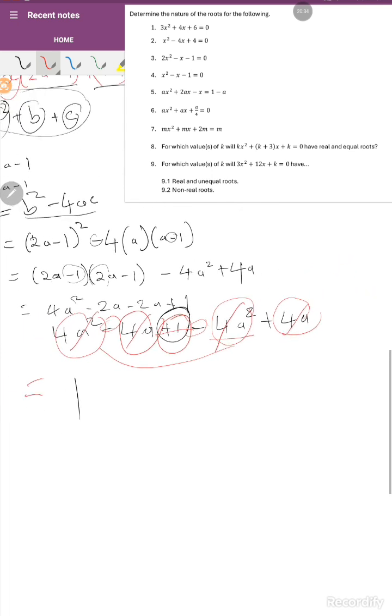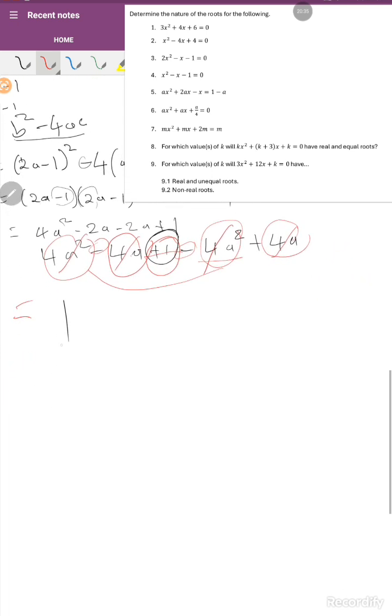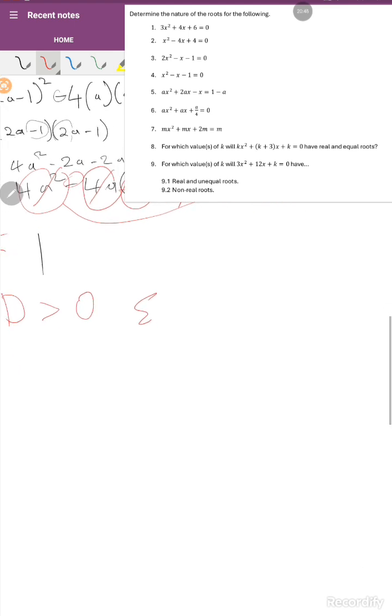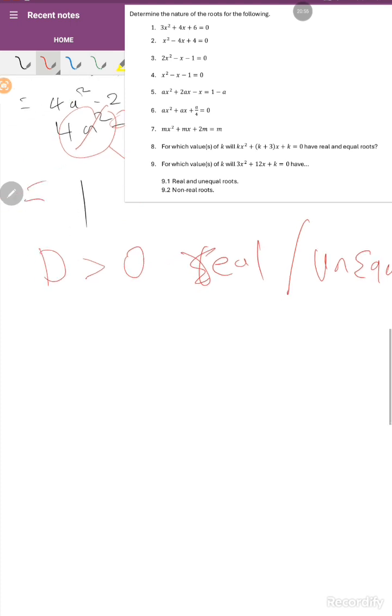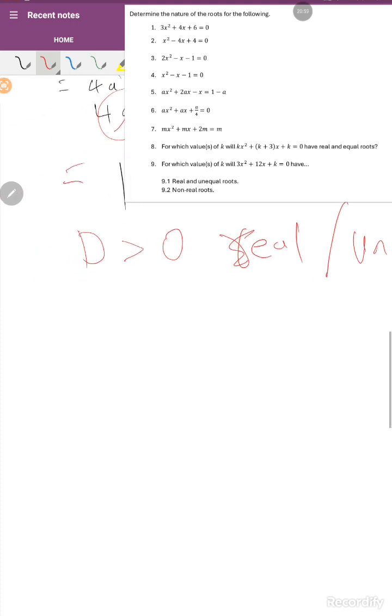Therefore, our answer is 1. Remember that we said that if D is greater than 0, then our roots are real and unequal. This is the nature of the roots.